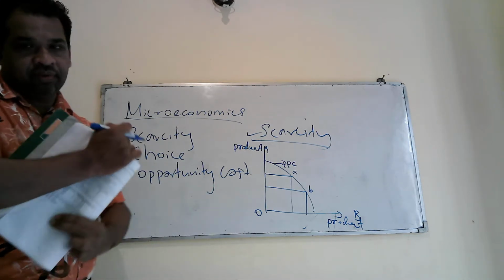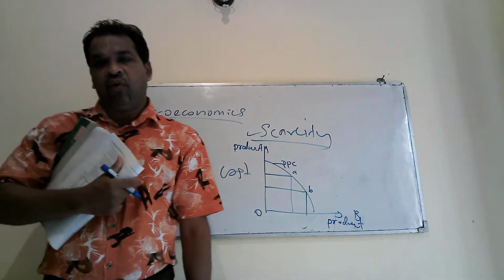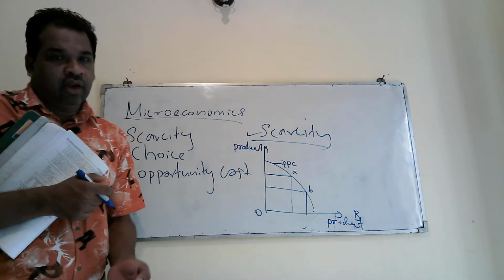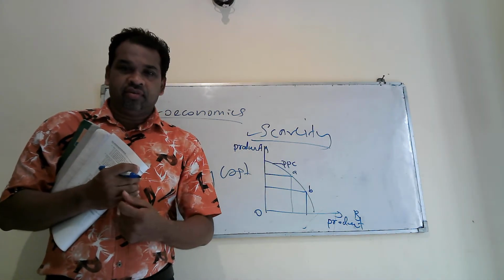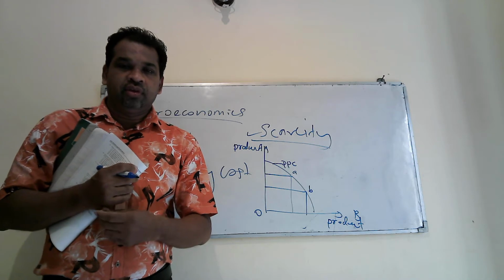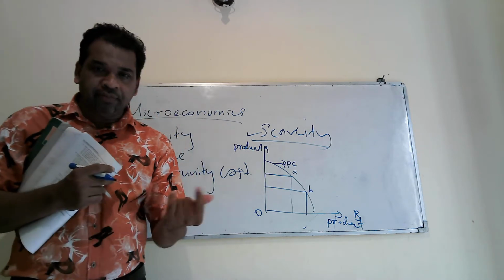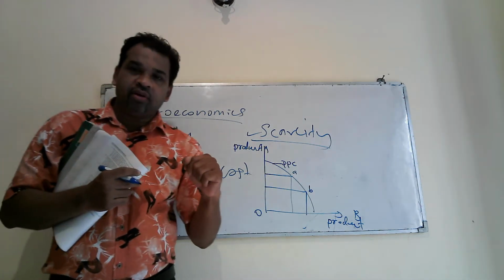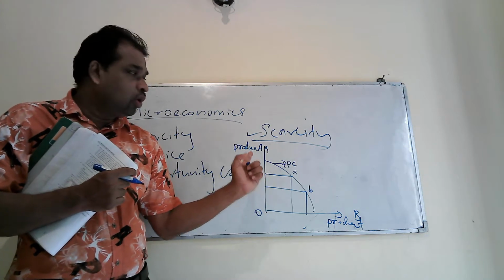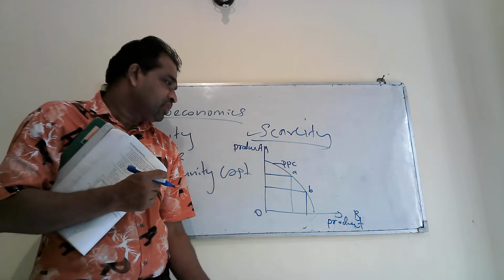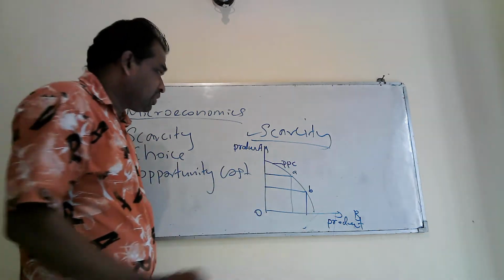What is opportunity cost? Opportunity cost is the cost of the next best alternative foregone. Even with our limited resources, we have many uses. We can't fulfill all the requirements, so we will have to select the best one. When you select the best option, you have to reject all the other options. Among the other options, the best one is the opportunity cost. Here, I will use the same diagram to explain opportunity cost.